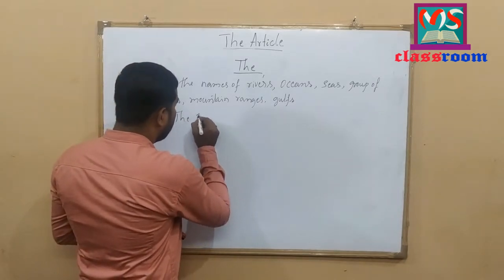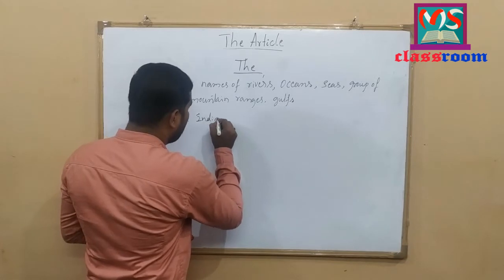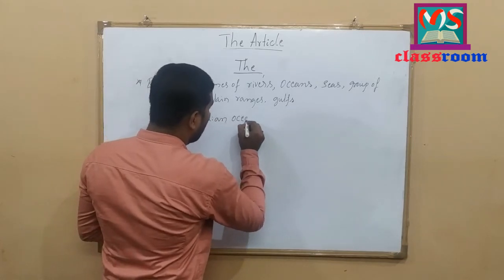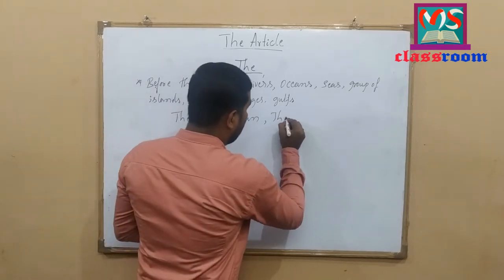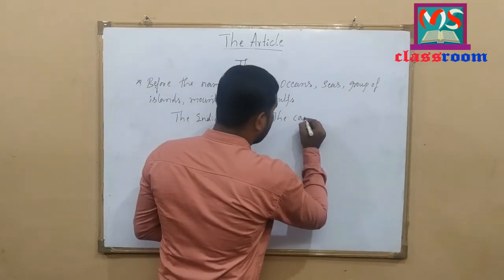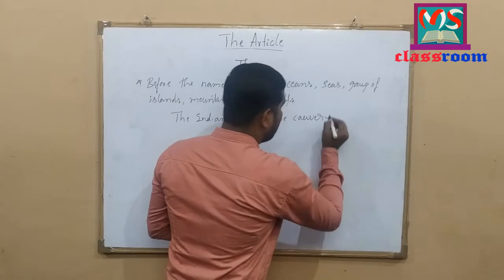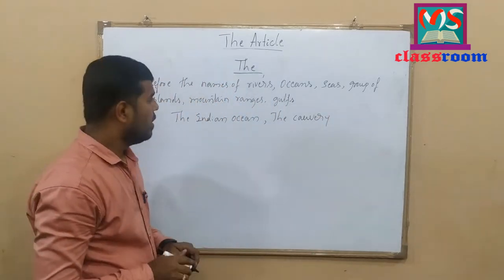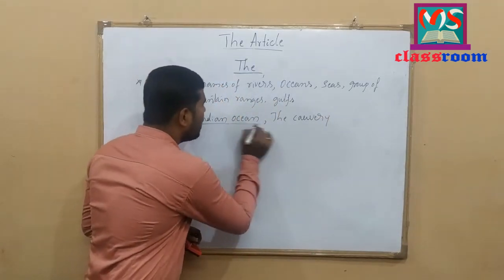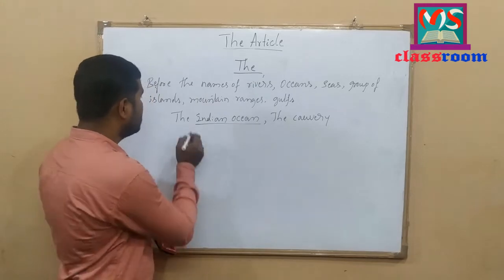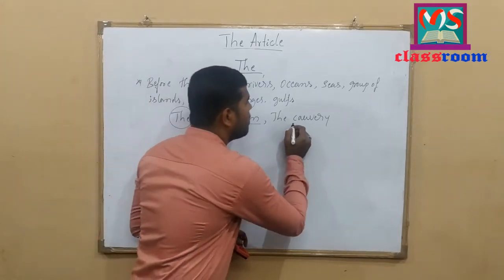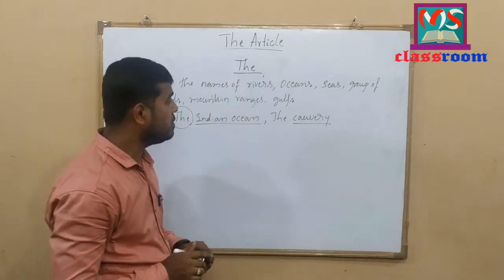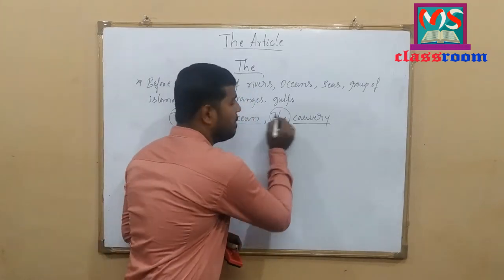The Indian Ocean, the Kaveri. Here, look at here. Before the name of the ocean, I have used the definite article the. And here, before the name of the river Kaveri, I have used the definite article the.